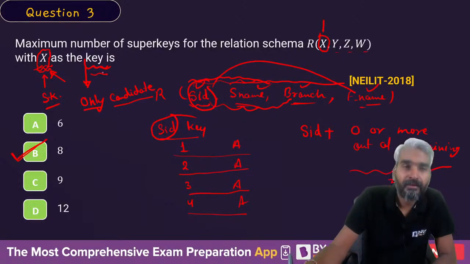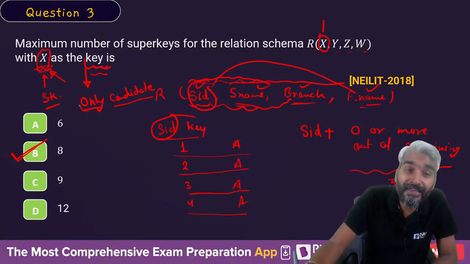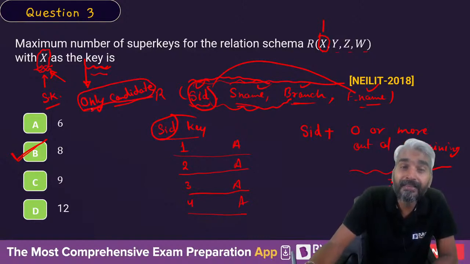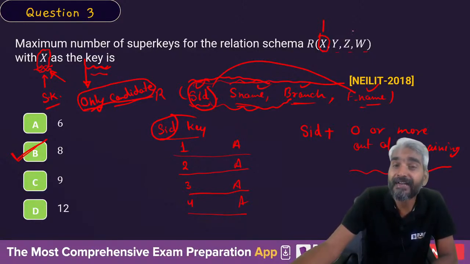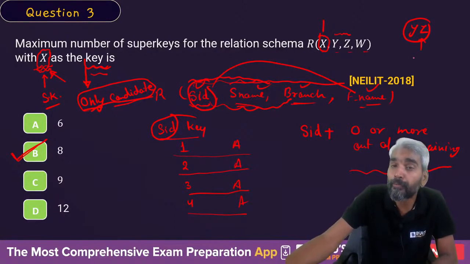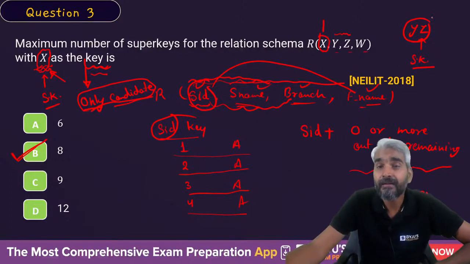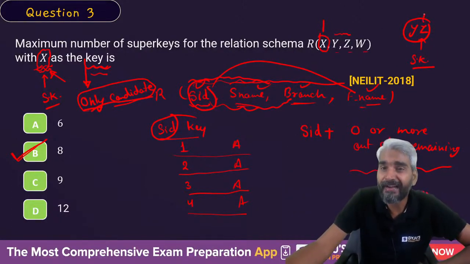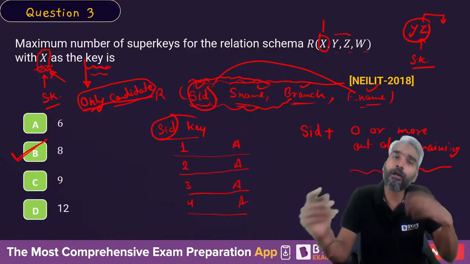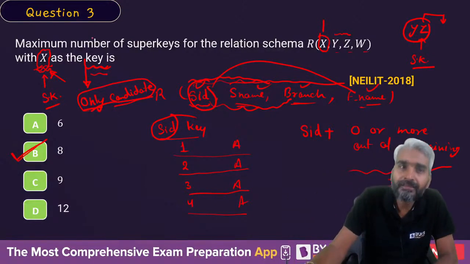Why? Because if you are not saying X is the only candidate key, then perhaps Y or Z or the combination of Y and Z is also a candidate key. In that case, this will also become a super key, because every candidate key is a super key, and any attribute combined with Y and Z will also form a super key.